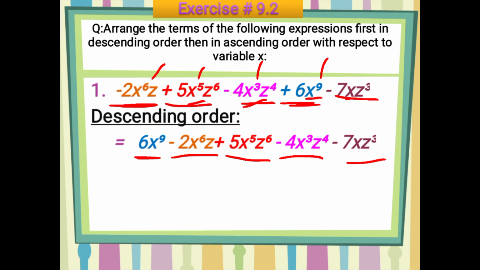Now if you want to write down the ascending order of this, if you want to find out the ascending order of this, so what will you do?